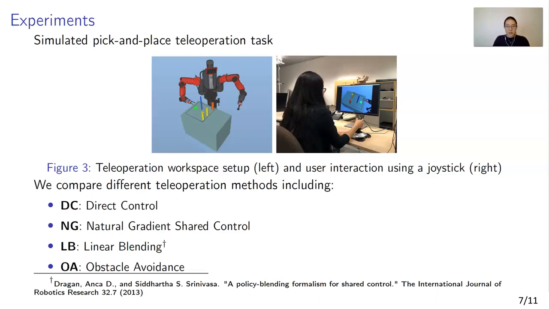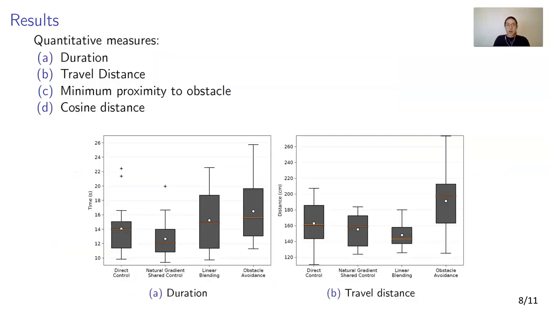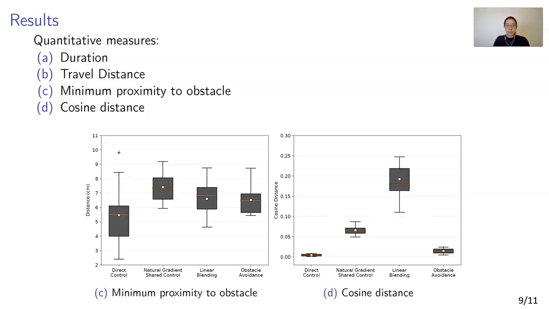We use the timid method defined in the stated reference for linear blending, and the obstacle avoidance is the minimal assistance towards obstacle collision avoidance. Our preliminary results from 16 users show significant improvement over other control methods while still maintaining compliance with user commands. When comparing the average task duration, our method showed the shortest duration with statistical significance. Our method also showed the lowest travel distance. However, it was statistically equivalent compared to direct control.